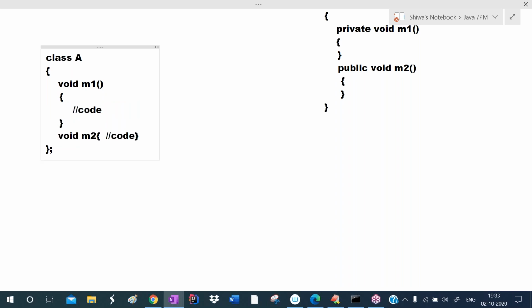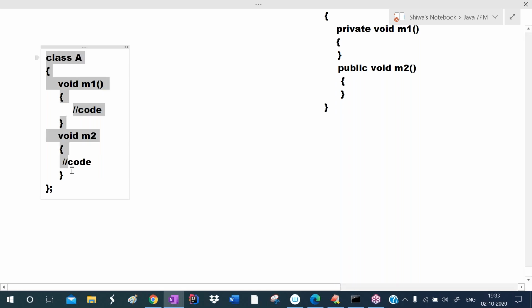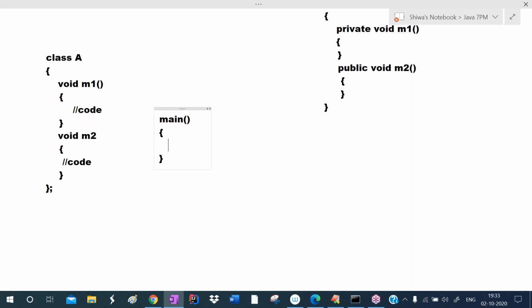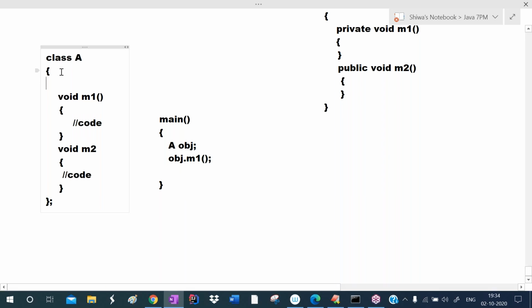So this is the method. This is the class. After defining the class, we define the main method outside of the class like this. Here we create an object for that class. With the help of the object, we invoke the members. In the public section, we define some methods like this, so these methods are available outside of the class, and with the help of the object, you can call them.